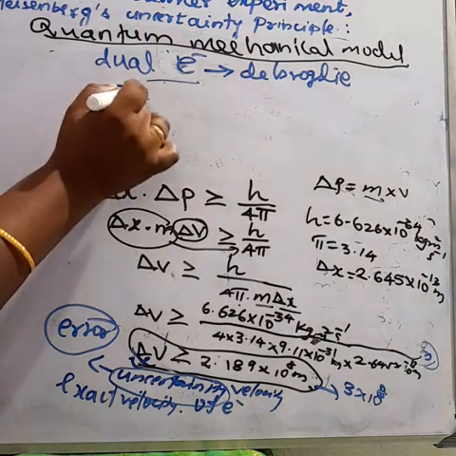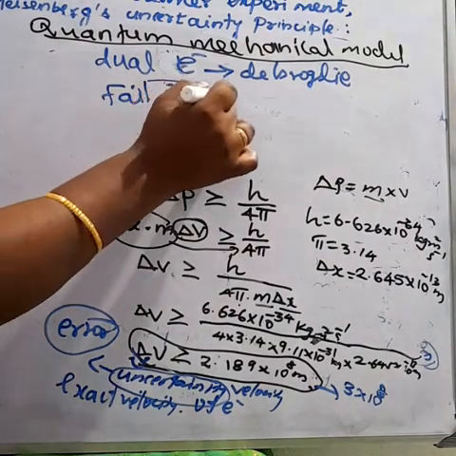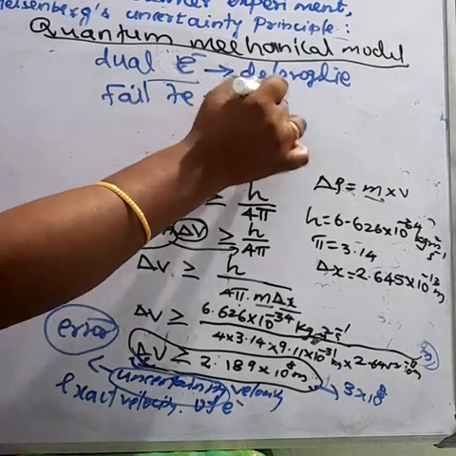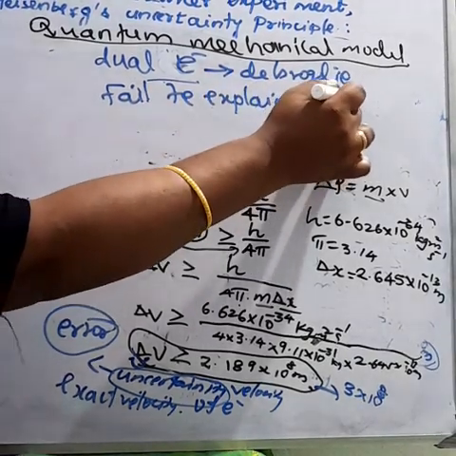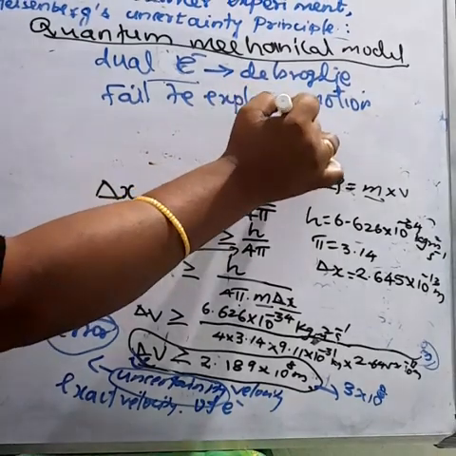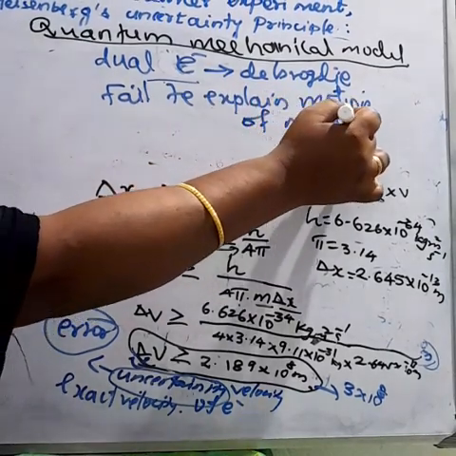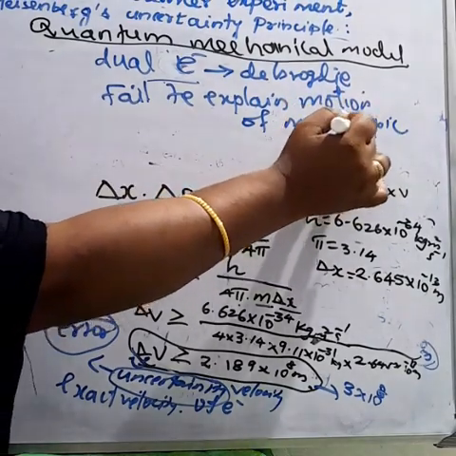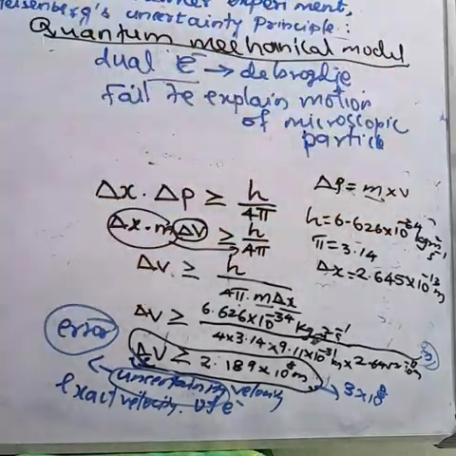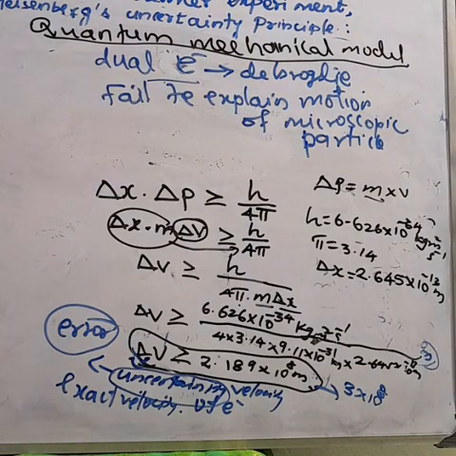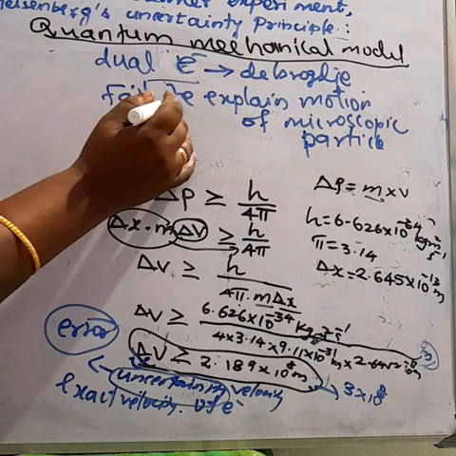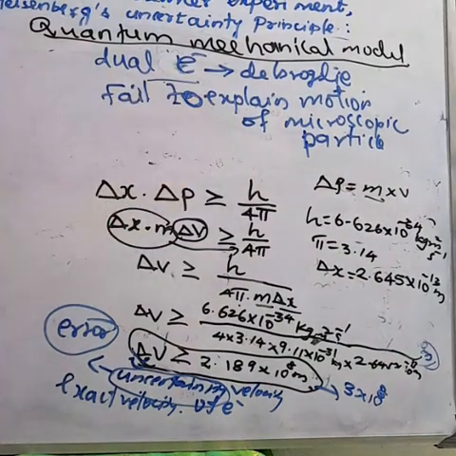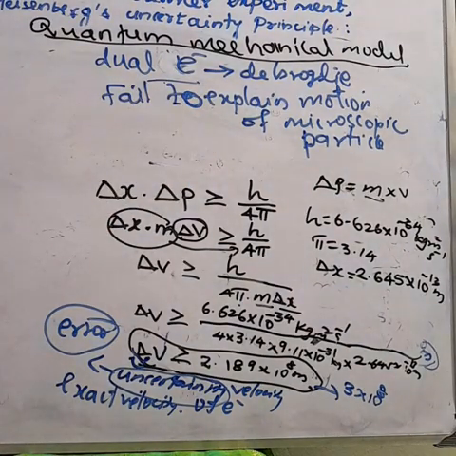In the case of a macroscopic particle, we need no experiment to determine the wave nature and particle nature. We know how the wave behaves, its velocity, its wave nature, its speed. We can understand it. But for a microscopic particle, we don't know about the dual nature of matter.